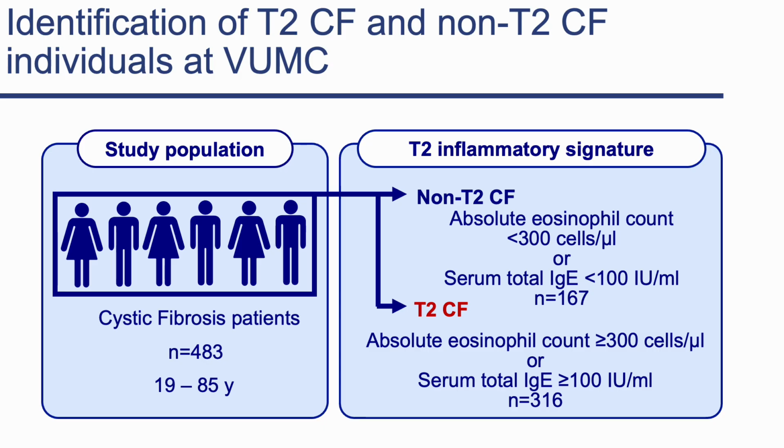To better understand the role of type 2 inflammation in the clinical outcomes of persons with CF, we interrogated our institution's research-enabled electronic health record. Within the EHR, we identified 483 adults with diagnostic coding for cystic fibrosis, including 316 with at least one instance of elevated absolute eosinophil count greater than 300 cells per microliter, or IgE level greater than 100 international units per milliliter, which we term type 2 CF. We also identified another 167 individuals without type 2 biomarker elevations, termed non-type 2 CF.